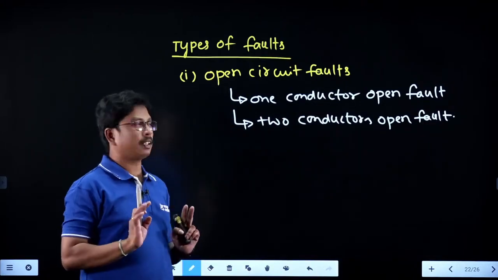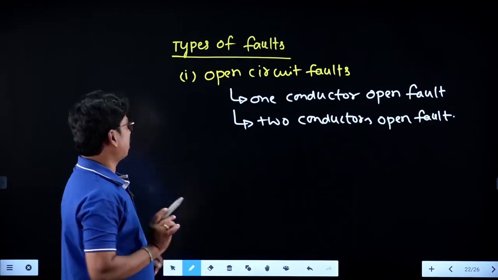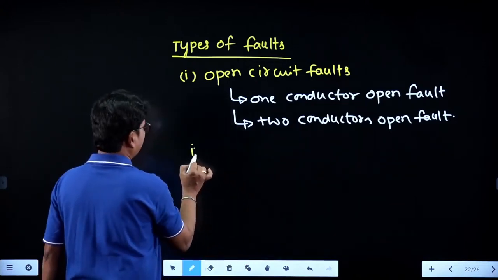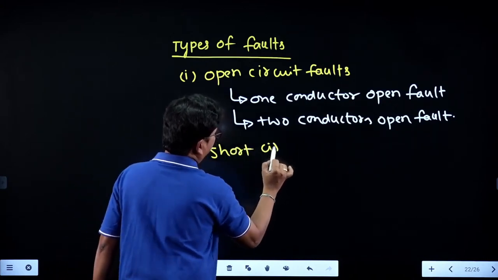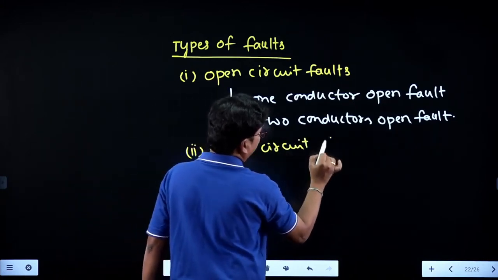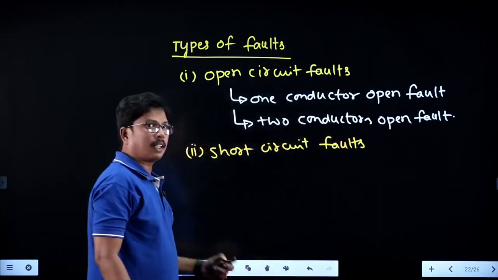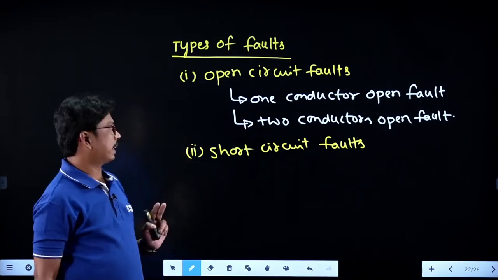That will be a no load condition. So we have only the one conductor open fault and the two conductors open fault. The second type of fault is short circuit faults. The short circuit faults are also called shunt faults. Open circuit faults are also called series faults.